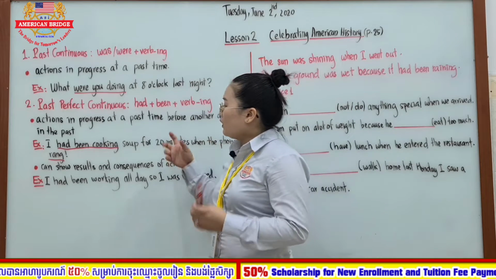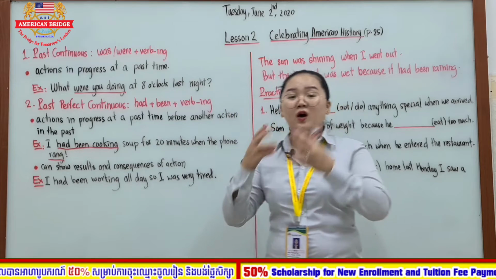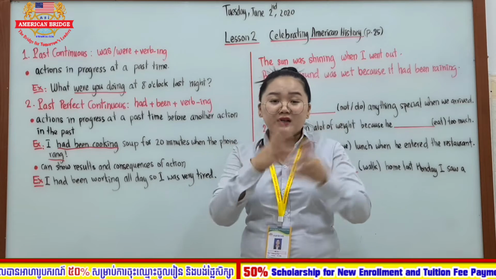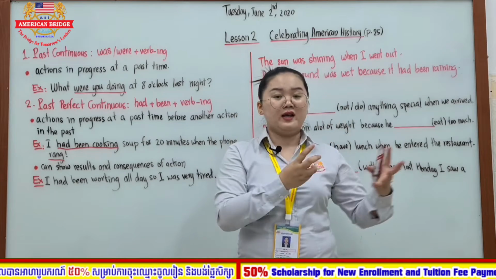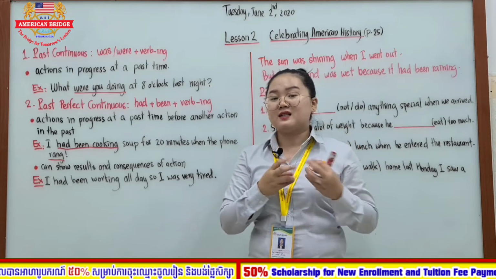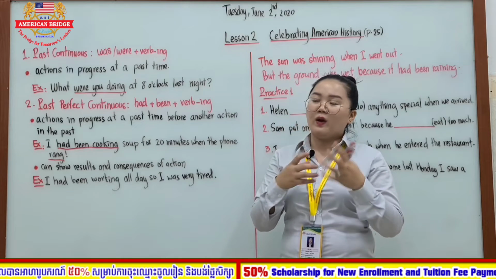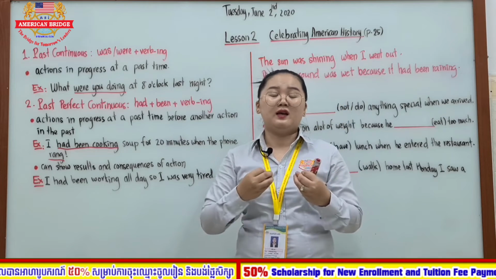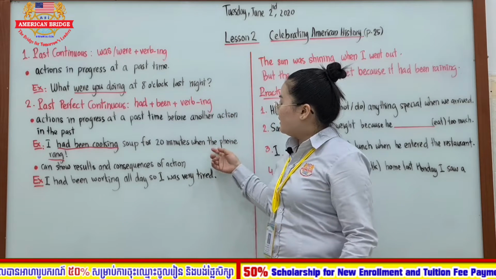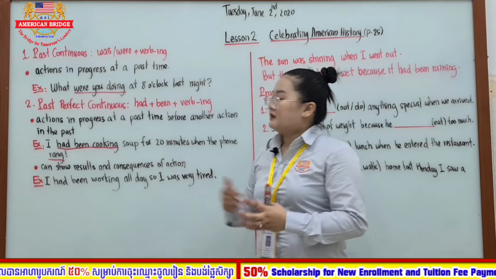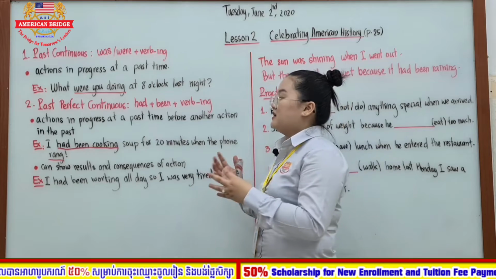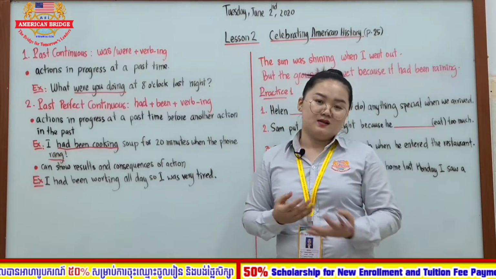So here, it means that the action that you were cooking in the past, for 20 minutes, the duration that you were cooking in the past, was in progress at that time. And after that, while you were cooking, you heard the phone ring, right? Alright, so as you can see in this sentence, when we use the past perfect continuous, there's always a past simple in that sentence as well, right?